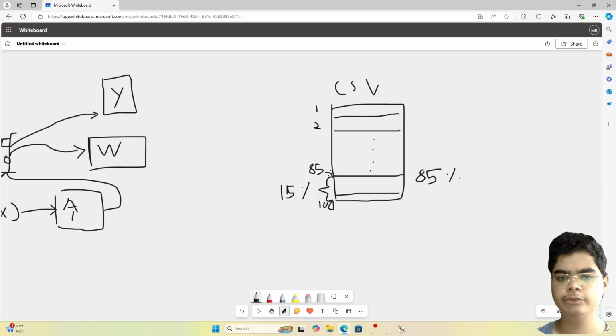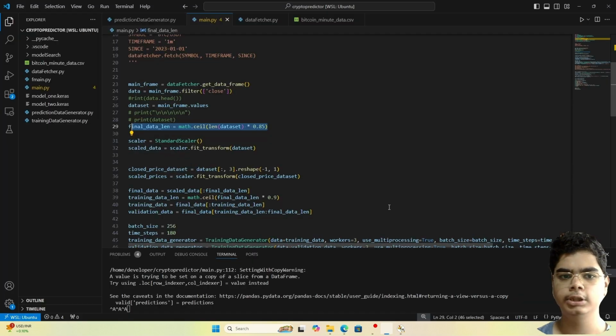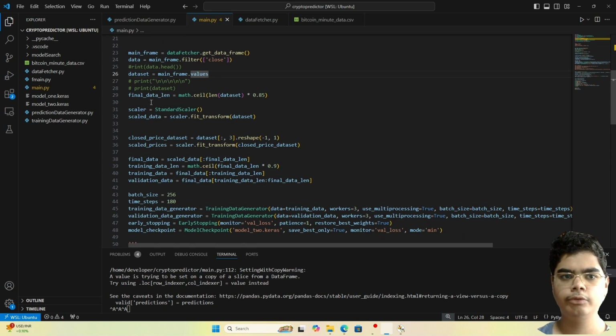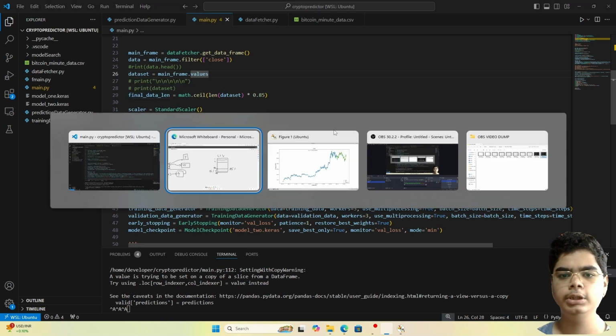So let us assume that we have data which has a total of 100 data points. Now we have 85% of this data, meaning the final data length will store an integer which, in this case, will be 85.